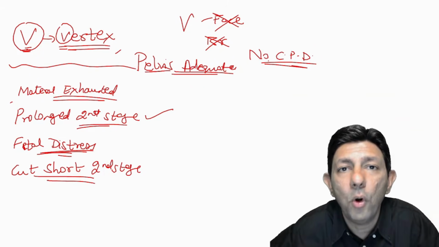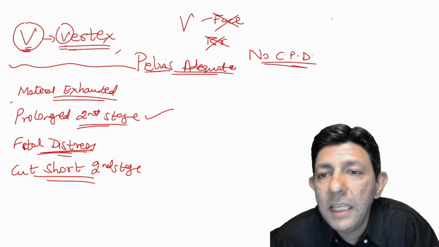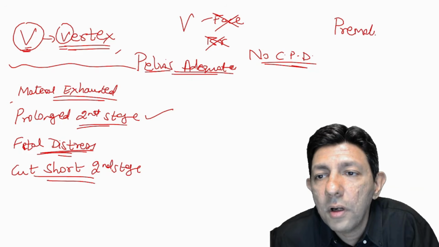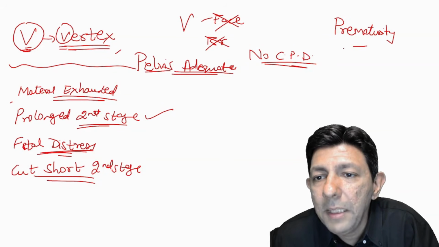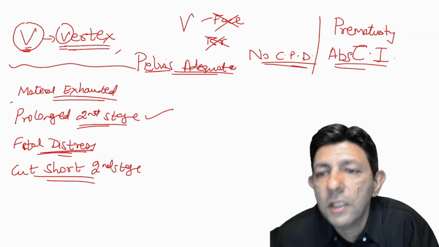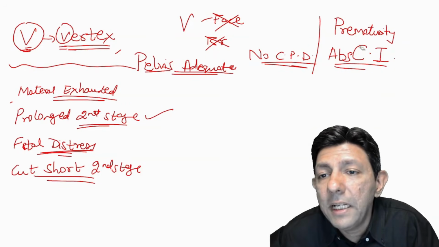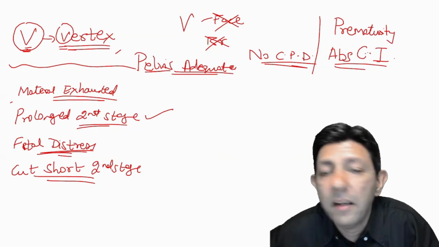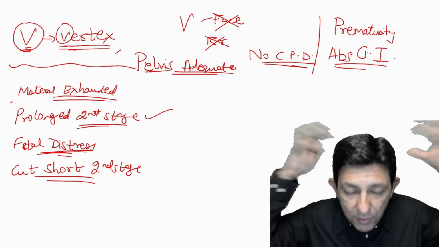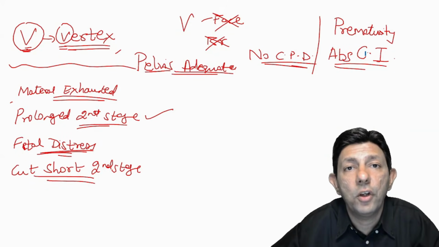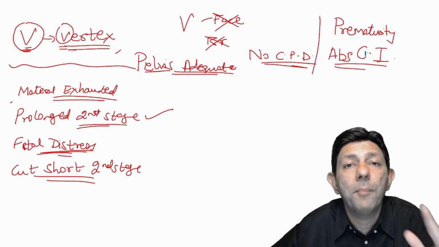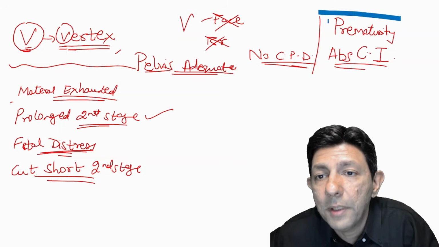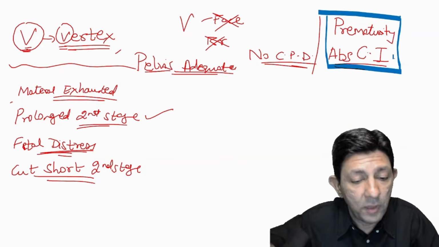And the most important, prematurity is an absolute contraindication. Why? Because preterm babies are anyway more prone to intraventricular hemorrhage, and when I apply a vacuum in a preterm, there's more chance of intraventricular hemorrhage. So in a preterm baby, I will never apply a vacuum. Is this understood? Prematurity, absolute contraindication for vacuum. Forceps can be applied.